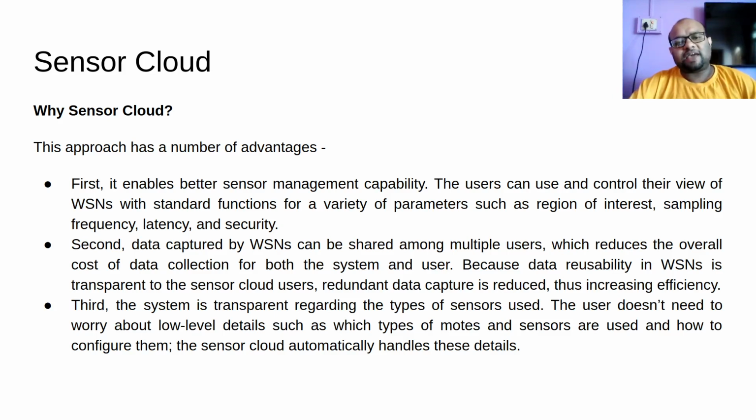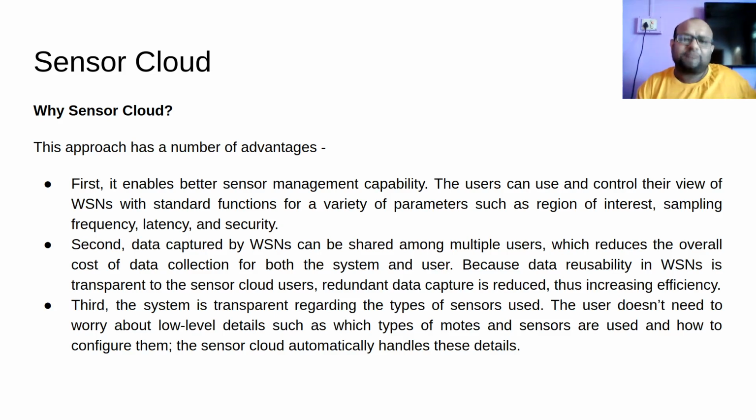Now say, I'm going to use this example a lot. I'm going to sense temperature at Gormur. So what am I going to do? I am going to ask for some sensor in the sensor cloud that is going to use some physical sensor at Gormur to create a virtual sensor in the cloud, and I am going to use this data from the virtual sensor. Now that is my application, right? My application accesses temperature data from Gormur.